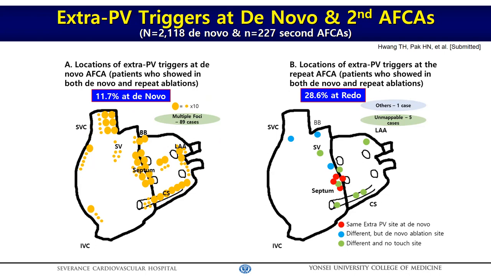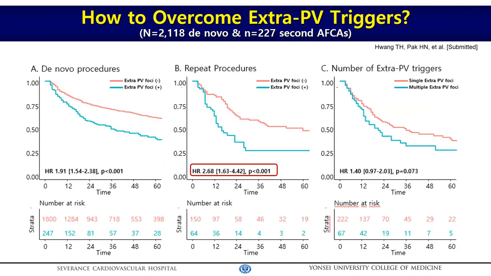And I would like to emphasize that 30% of extra PV foci mapped at de novo and redo procedures matched with previous empirical ablation sites. As you expected, the rhythm outcome was worse in patients with extra PV triggers in both de novo and repeat ablations, and it was even worse in patients with multiple extra PV triggers than those with a single extra PV trigger.